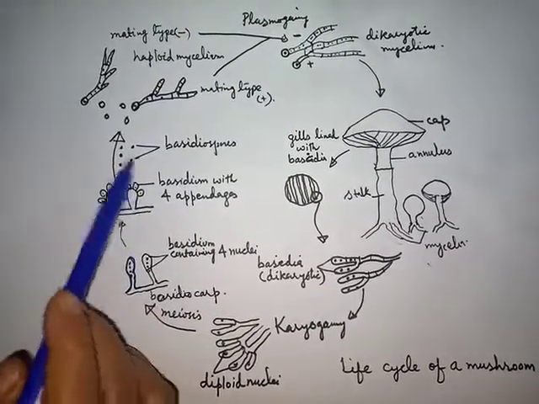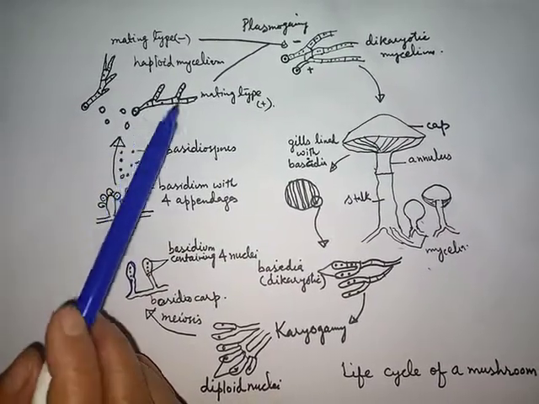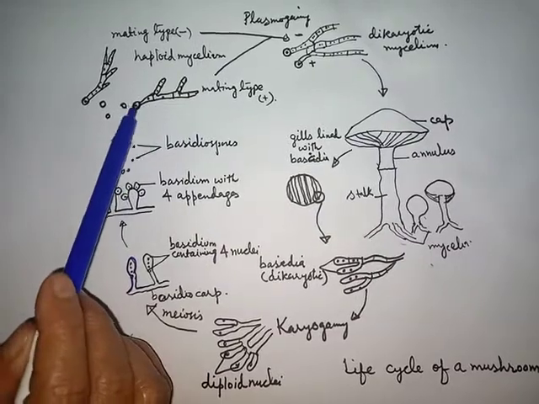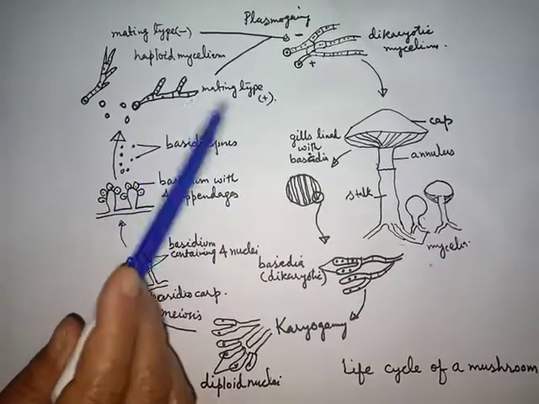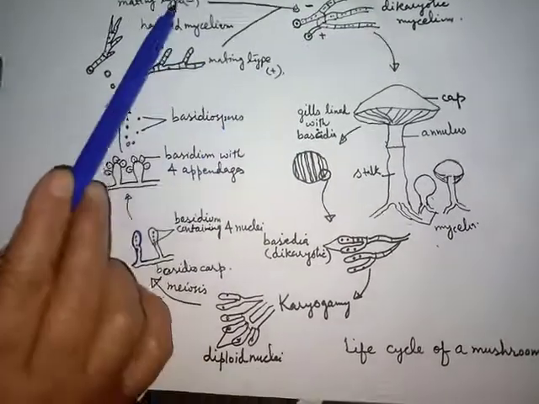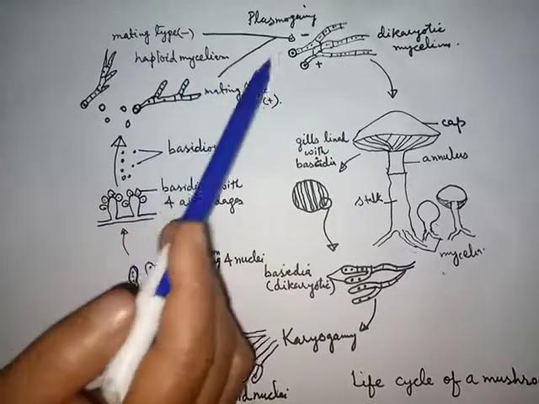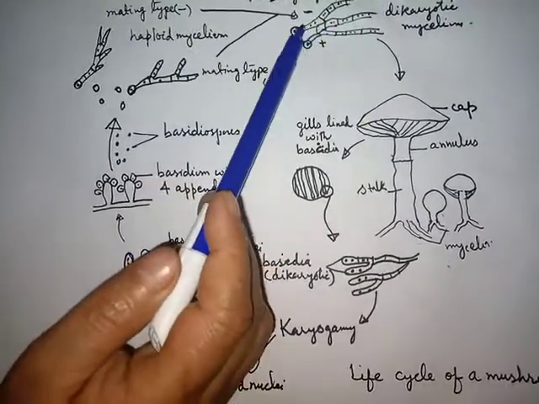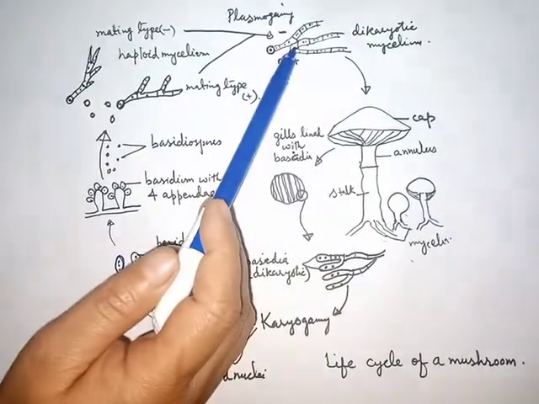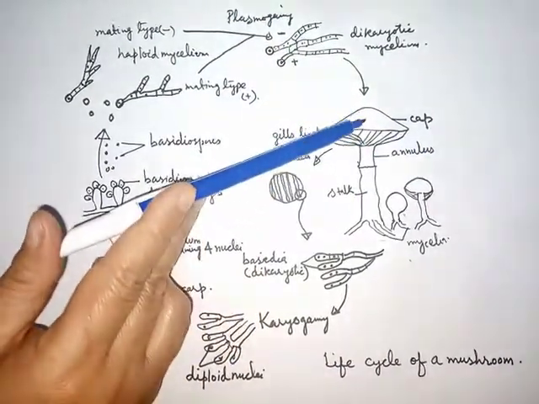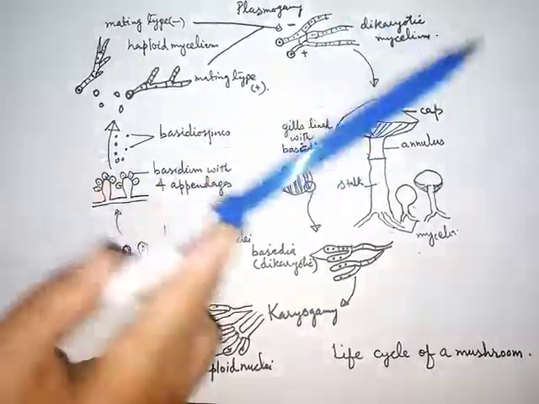And then these basidiospores are released into the air, and on germination they form different mating types, which can be either plus or minus types. And then these plus and minus types come closer to each other, and in them plasmogamy occurs. And so you can say that this whole structure is formed as a result of plasmogamy.